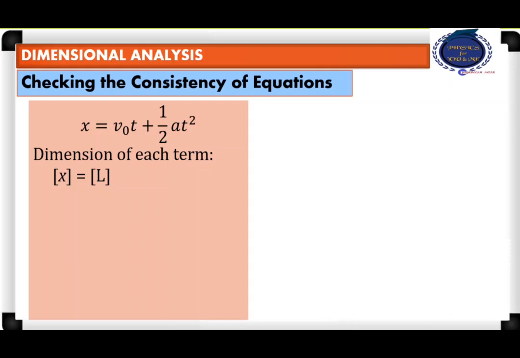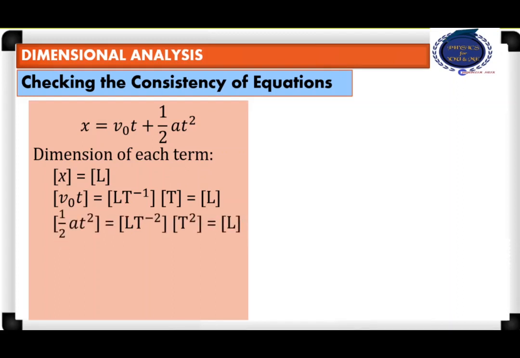X has the dimension of length, 1 in length. V naught t, initial velocity, has a dimension of 1 in length minus 1 in time. Time has dimension of 1 in time. So therefore, combining them, we will get L. That means V naught t also has the dimension of 1 in length.